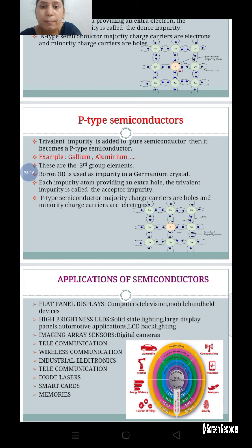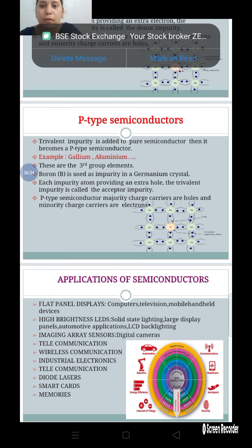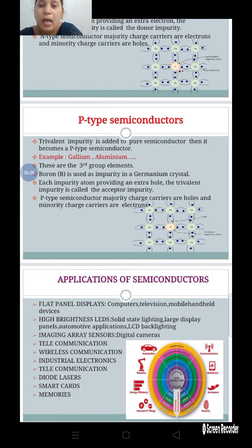In P-type semiconductors, the majority charge carriers are the holes and the minority charge carriers are the electrons. Each impurity atom provides one extra hole.